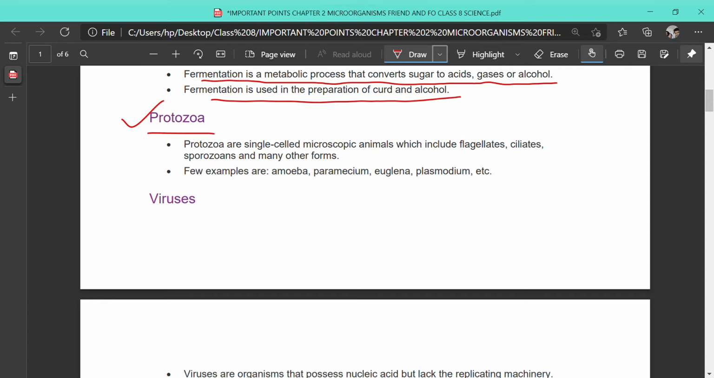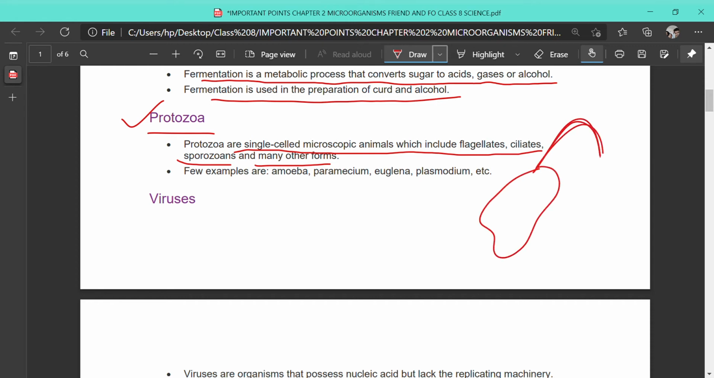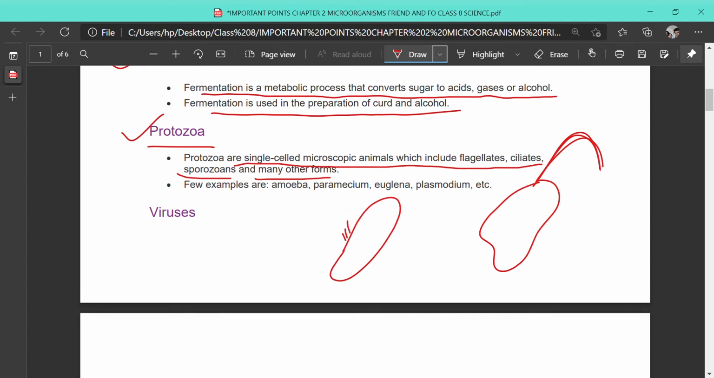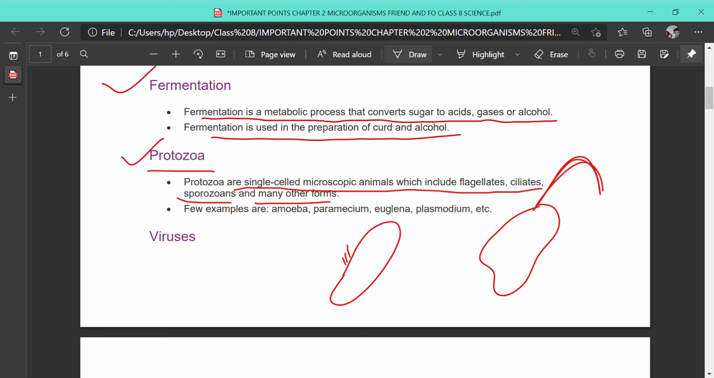Protozoa are single-celled microscopic animals which include flagellates, ciliates, sporozoans and many other forms. Flagellate means they have some whip-like structure outside the body, like I'm just drawing. So this is the whip-like structure coming out of their body. Ciliate means their body is covered with hair-like structures. These are called cilia. So they are unicellular.